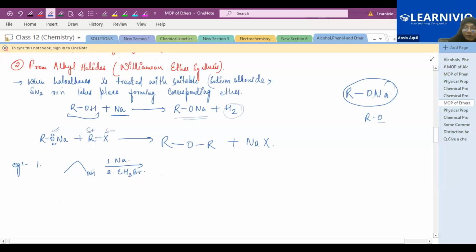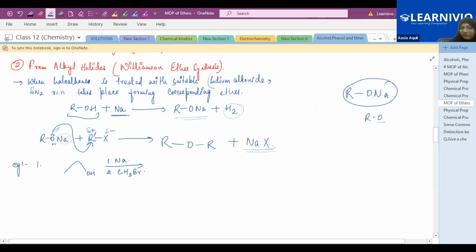So the lone pair of this oxygen will attack this R group. Why? Because it is partial positive. When it attacks this group, suppose this is your R dash X, you will get ROR dash and NaX will be removed.